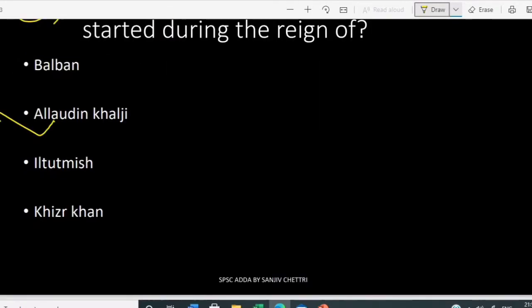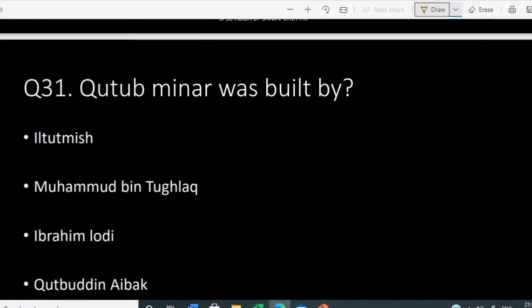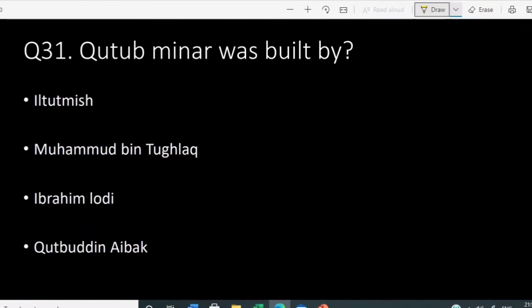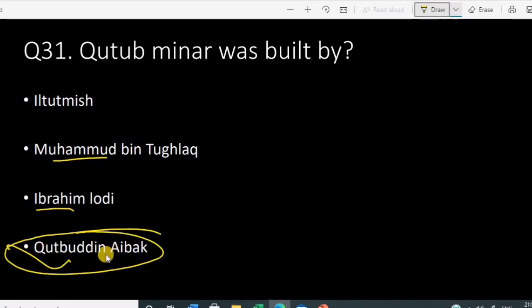Okay, so let's move to the next question. Who built the Qutub Minar? Was it Muhammad bin Tughlaq, Ibrahim Lodi, or Qutbuddin Aibak? You can figure it out from its name itself. Qutbuddin and Qutub are similar. Then you can directly mark it like this. You can remember Qutbuddin Aibak built the Qutub Minar.